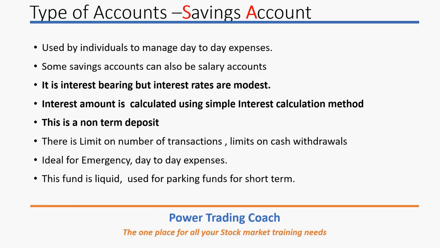There is a limit on the number of transactions. Savings accounts also allow a number of transactions, but there is a limit for that. Each bank will have a limit in terms of how many transactions can be made in a month or year, right? And there will be limits on cash withdrawals. For example, some banks allow a maximum of, let's say, 50,000 per day, so you cannot withdraw more than that. If you want to withdraw more than that, you need to go to the bank.